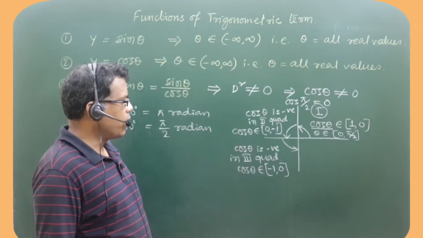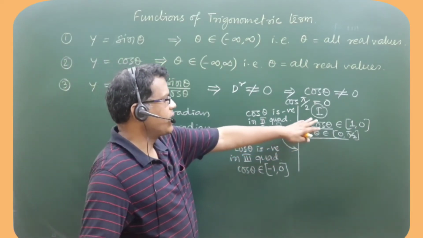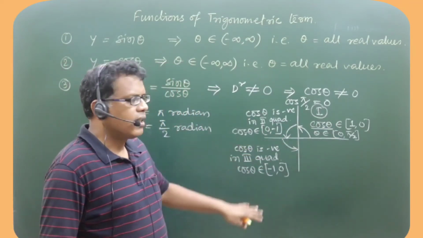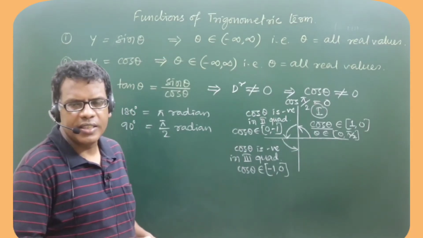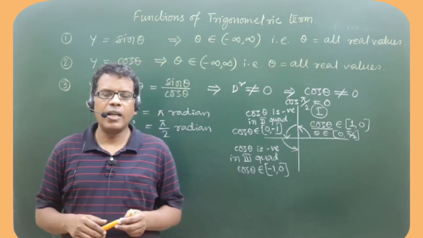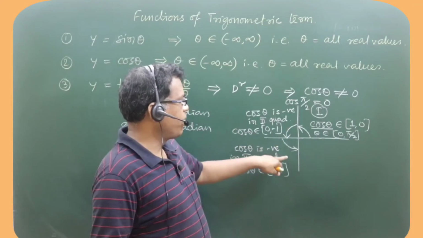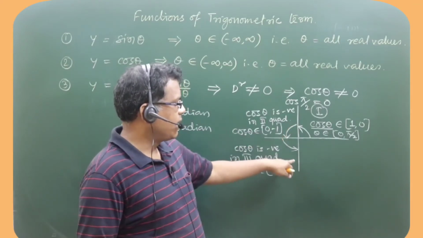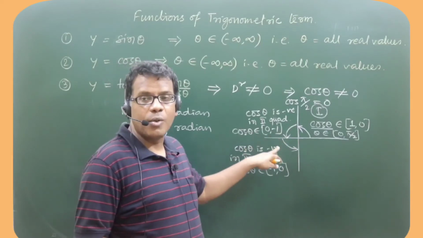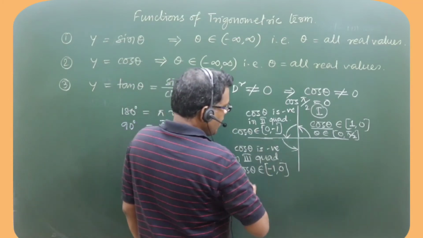So in third quadrant, cos theta is itself negative. The numerical value of cos theta is positive in first quadrant and fourth quadrant, and in second and third quadrant the numerical value of cos theta is negative. That means if theta ranges anywhere from 90 to 270, second and third quadrant, second quadrant angle means 90 to 180, third quadrant angle means 180 to 270, in both cases cos appears negative.